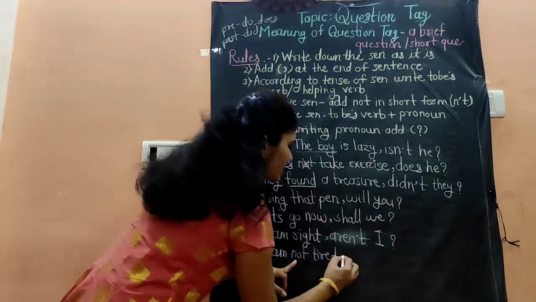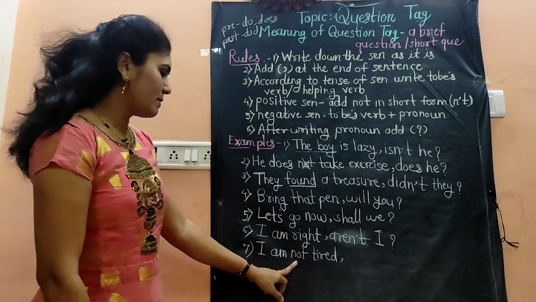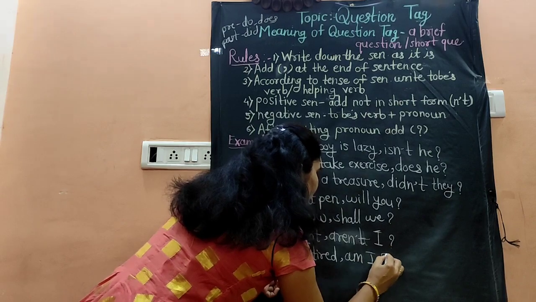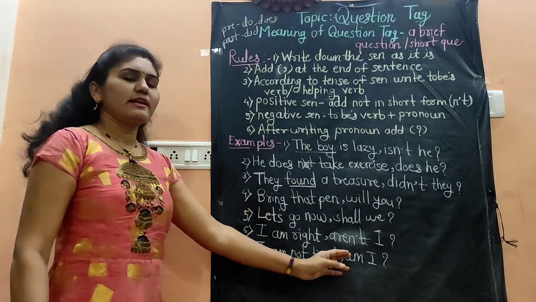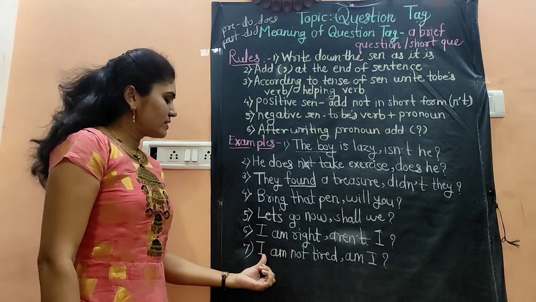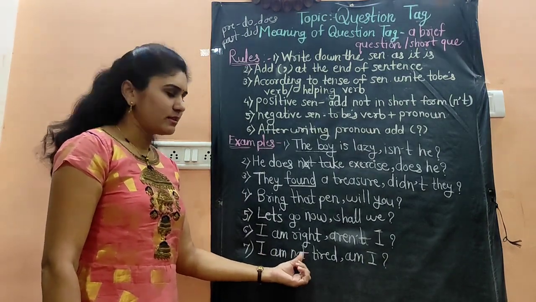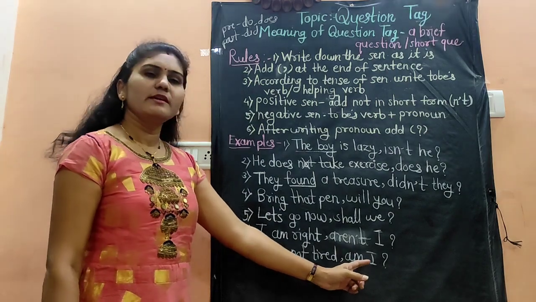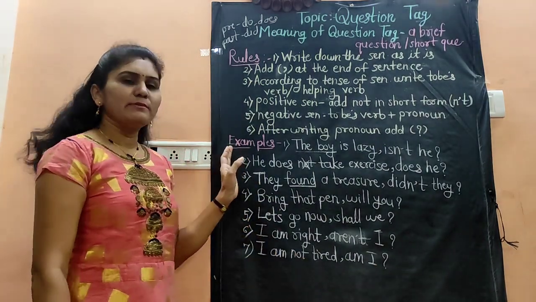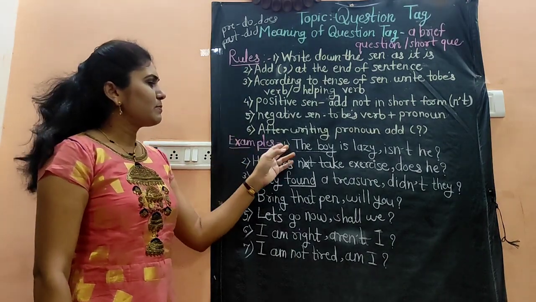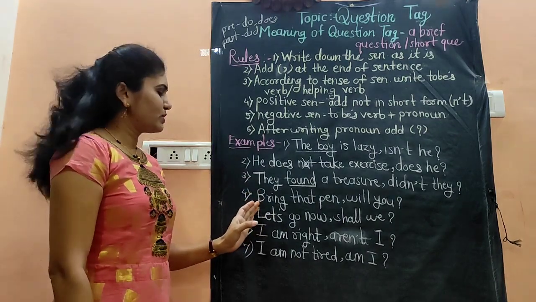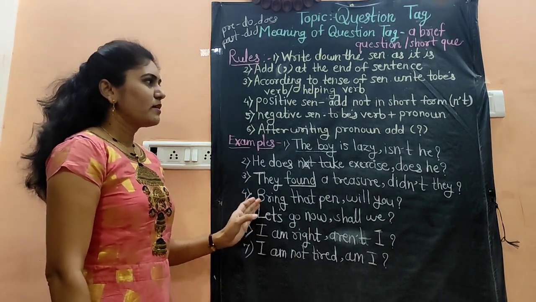So while writing the question tag of this sentence, we have to write comma, then we will write am I. If the sentence is negative and if it is starting with I am not, then the question tag will be am I. So we have seen here the different types of examples. The examples of present tense, past tense, imperative sentence, sentence starting with let's.